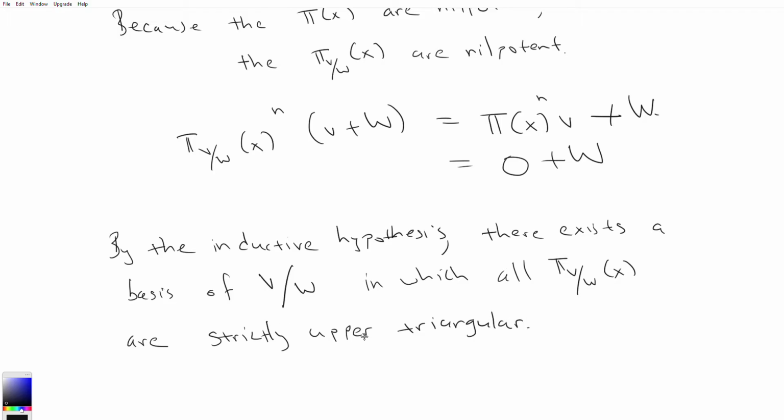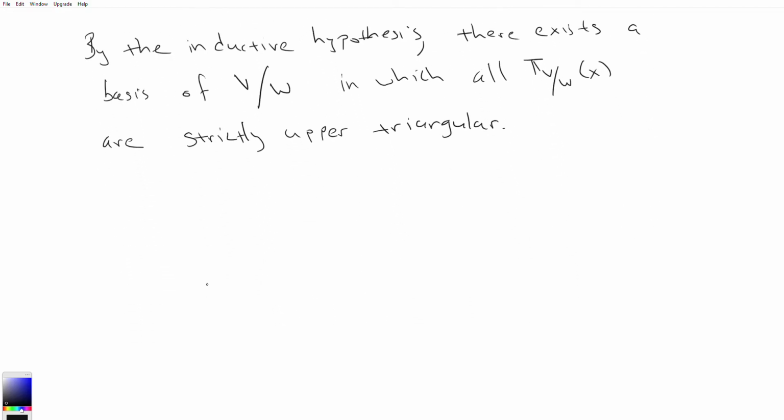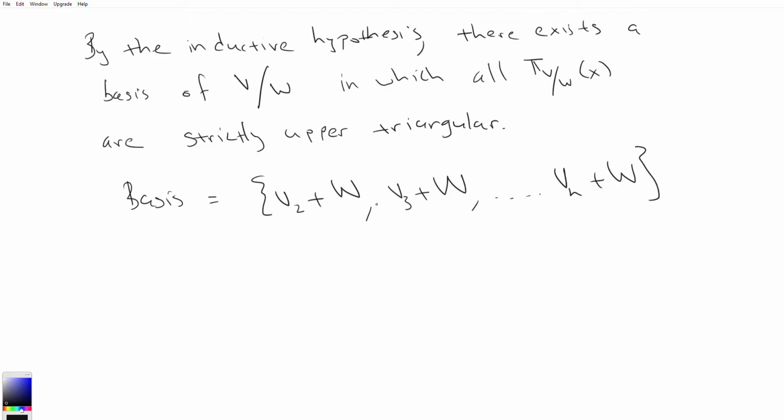So I want to write it this way, right? Suppose this basis is the following: v2 + W, right, because they're all cosets, v3 + W, dot dot dot, up to vn + W, where v2, v3, vn are vectors in V. So this is a basis for V/W.